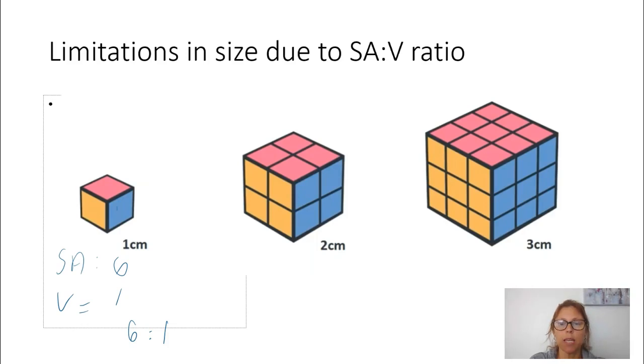Now in this one here, I have a surface area of 4 for each side, but there are 6 sides. So that's going to be 24 centimeters squared. My volume is 2 times 2 times 2, which is 8.